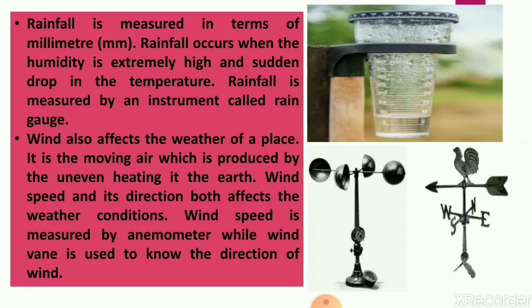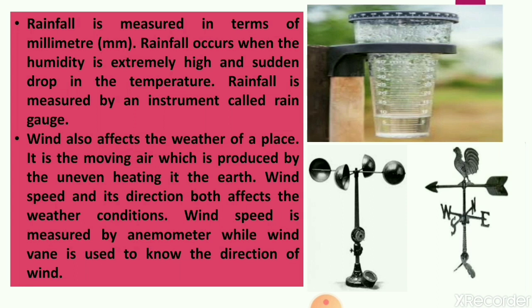Then rainfall. The amount of rainfall is measured in millimeters, that is mm. It occurs when the level of humidity is extremely high and there is a sudden drop in the temperature. That means the humidity level will be very high and there will be a drop in temperature. Rainfall at a place is measured by an instrument called a rain gauge.